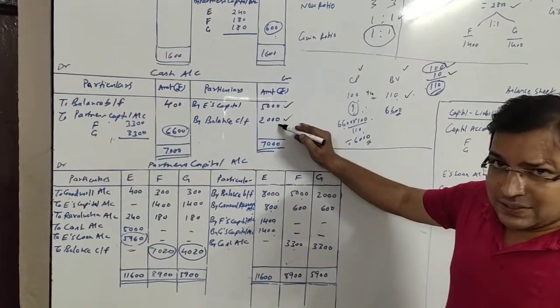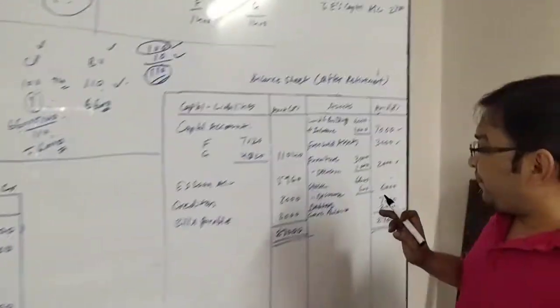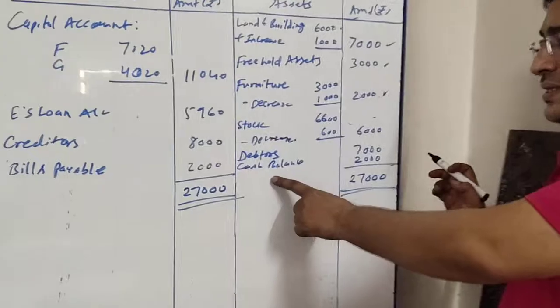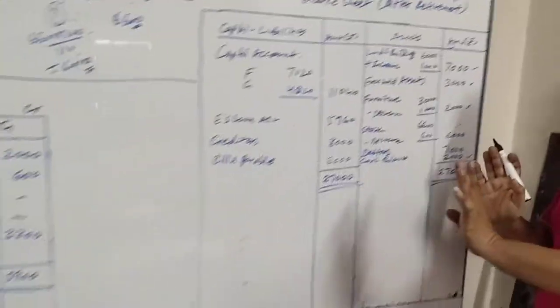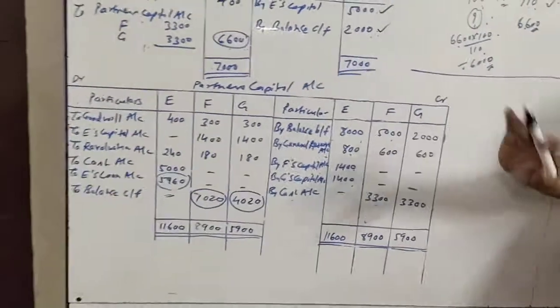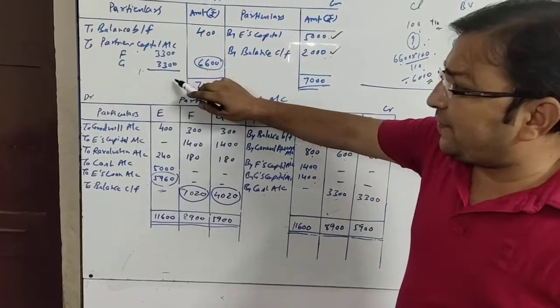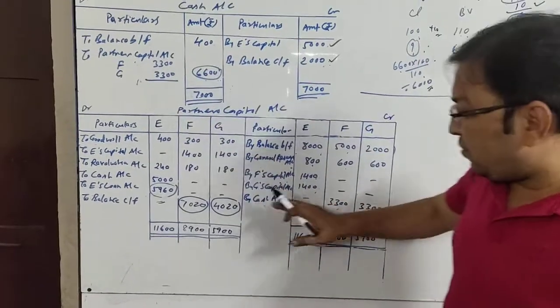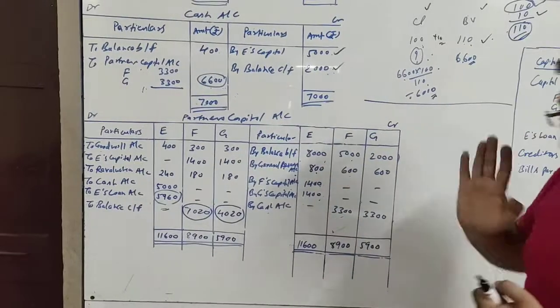Moreover, this cash balance 2,000 we have written here, the closing balance will be carried forward to the balance sheet. So in the balance sheet, cash balance is rupees 2,000. Here our cash account is over, the total is tallied, and we have found the missing value which is also recorded in their capital accounts.